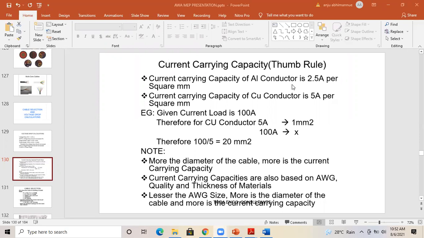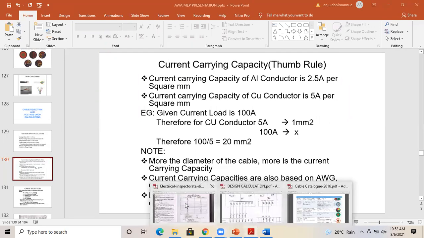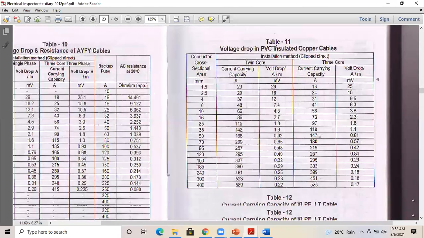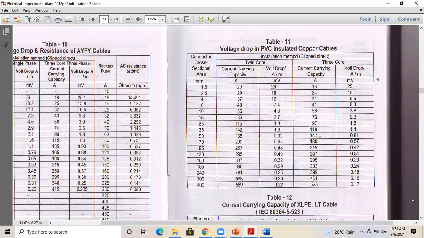So this is actually the thumb rule. We can check the actual current capacity of the 50 mm square copper cable. We can go to the cable standard values as per the Indian standards. This one is table 8, current rating of AYFI cable. So we can check the copper cable size, voltage drop and current value. For 50 mm square, you see the copper cable can carry only 147. Our demand was 200, so the size should be 95 mm square.